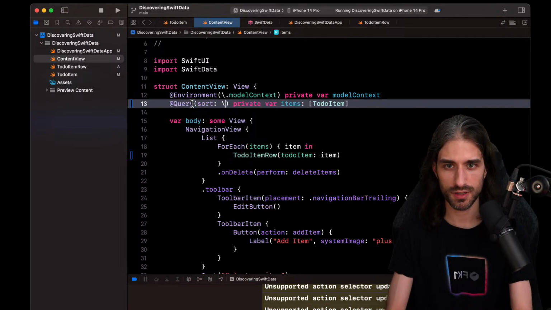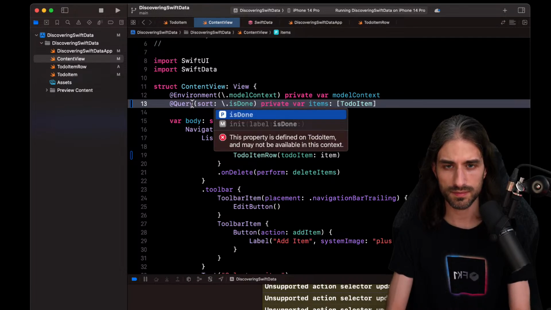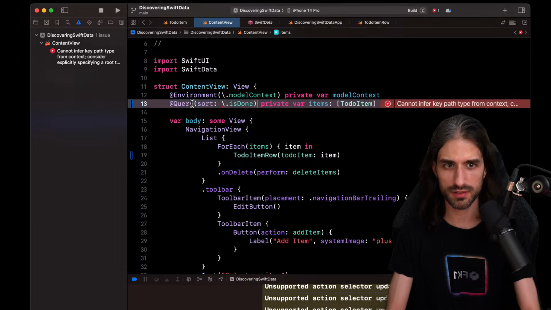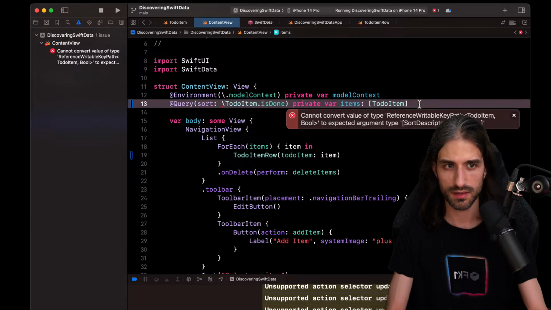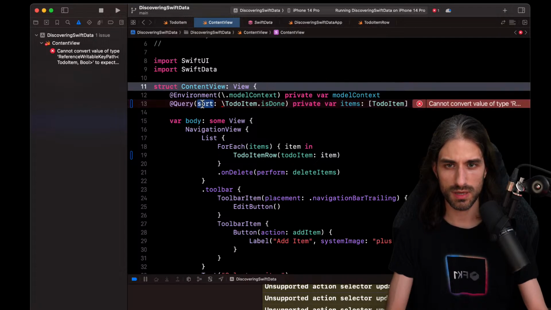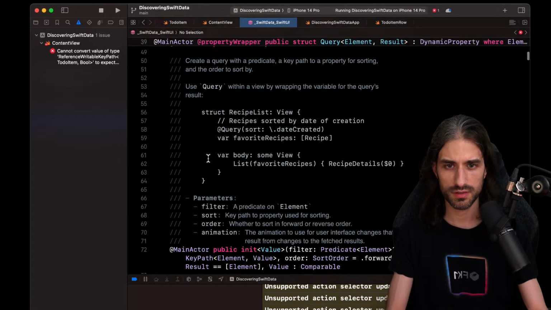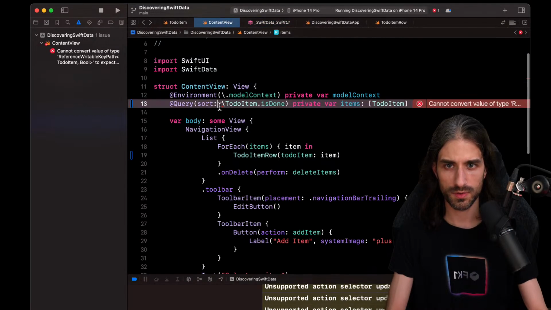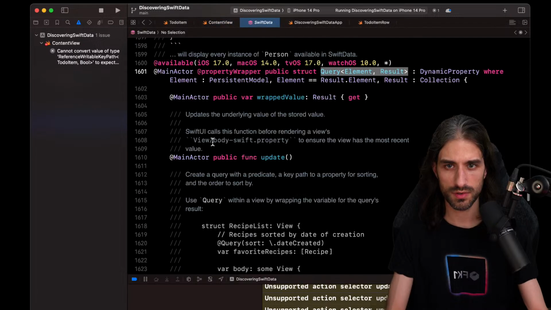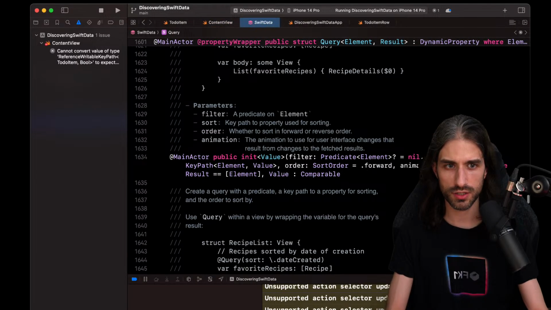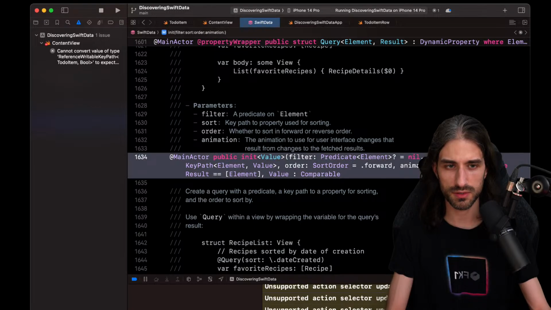So for the sort, it's going to be sorted on is done. But I don't know if it's possible or not. So I guess it cannot infer the type, so I need to do something like that. Cannot convert value of type to expected argument. So maybe it's not just like that you do a sort. You know what? I'm going to just go back to the implementation. So sort, it's indeed a key path, okay.